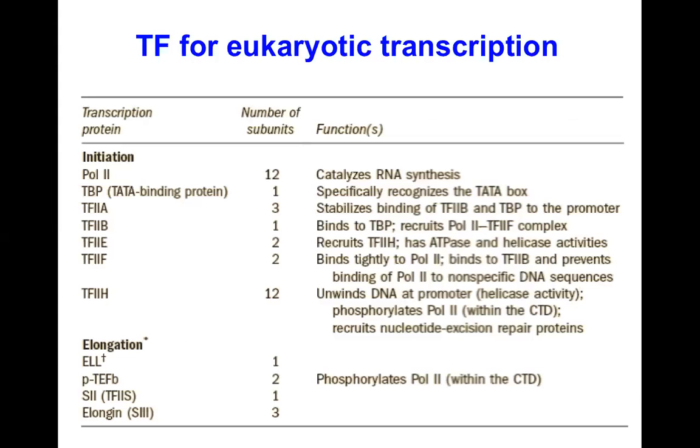There are a lot of initiation factors. They catalyze RNA synthesis, specify recognition of the TATA box, stabilize DNA binding, and recruit polymerase to bind tightly. There are also elongation factors and likewise termination factors as well.